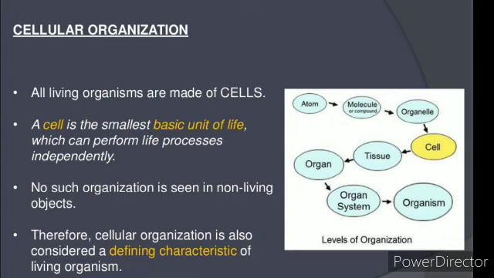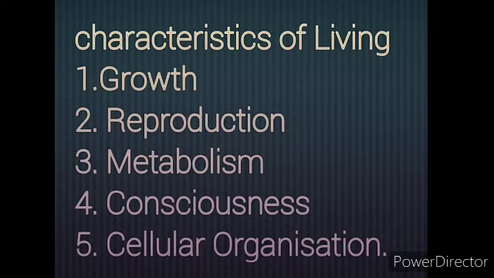These are the characteristics of a living organism. Living organisms include plants and animals. What are the points? First point, all living organisms will grow. All living organisms produce their young ones, whether plant or animal.